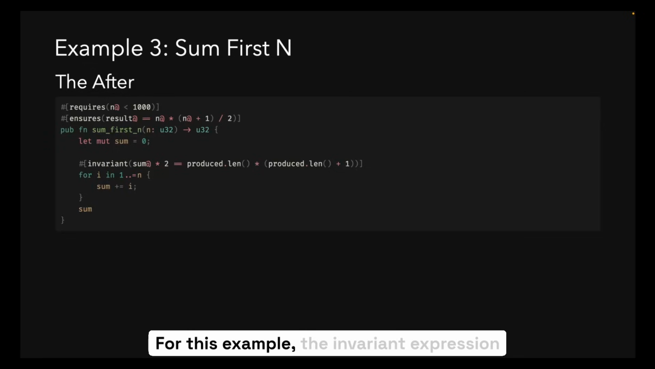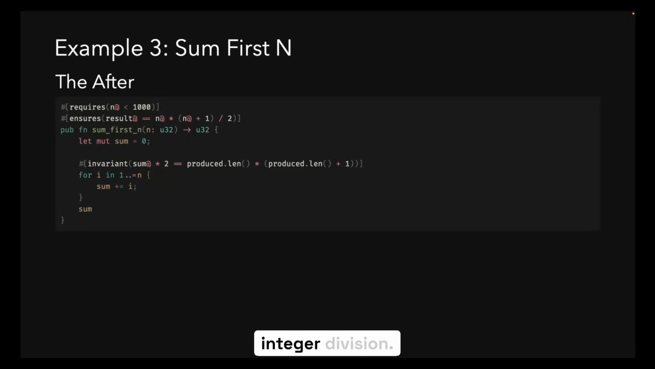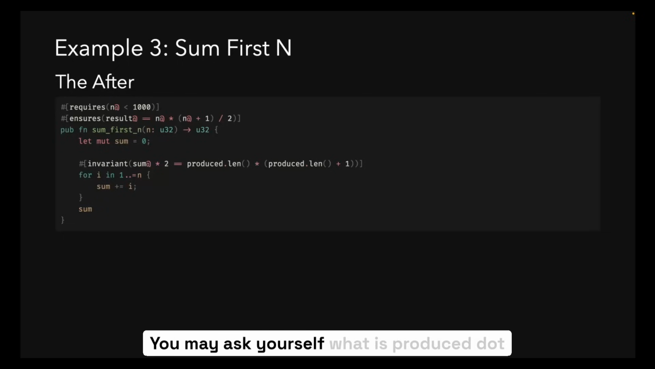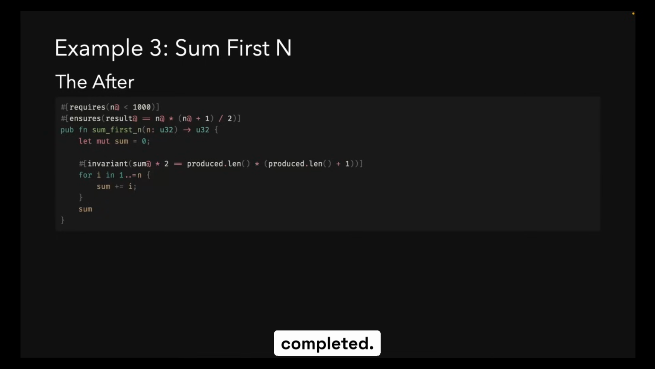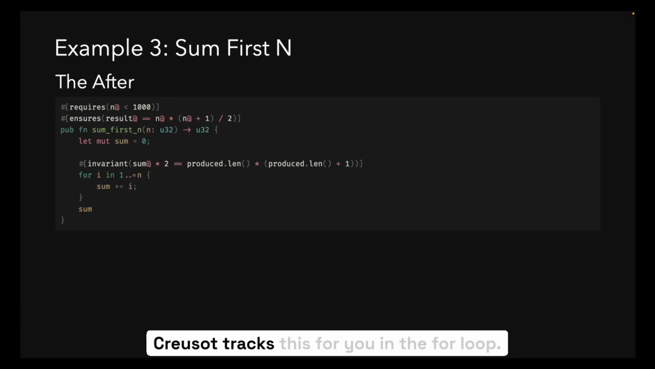For this example, the invariant expression uses that same formula with a slight modification. It multiplies both sides by 2 to avoid integer division. You may ask yourself, what is produce that len? It's how many iterations we've completed. Creusot tracks this for you in the for loop.